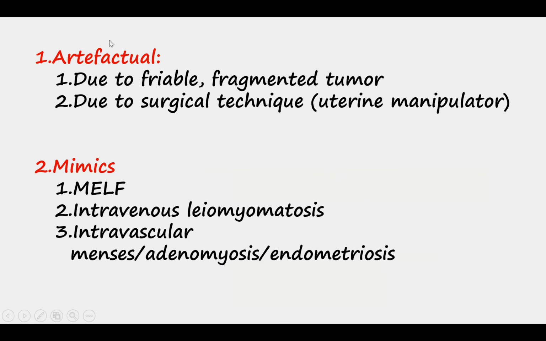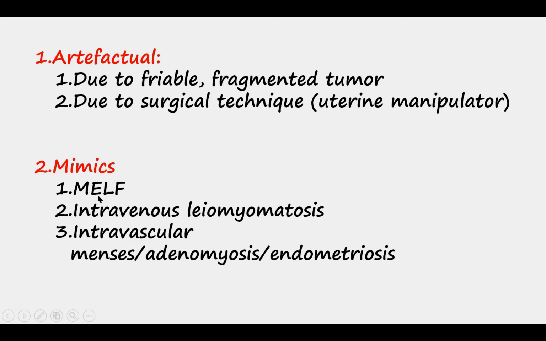Artifactual spaces are more common when the tumor is friable or fragmented, or by surgical techniques like uterine manipulators. So here the tumor is actually inside a blood vessel, but it is not invasion of the blood vessel by the tumor. It's just because the tumor is fragmented and friable that it gets displaced. Or you use a surgical technique like a uterine manipulator that displaces the tumor cells, but it is not true invasion. Then there are certain morphologic mimics of vascular invasion.